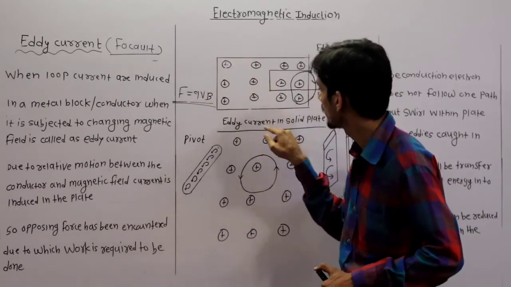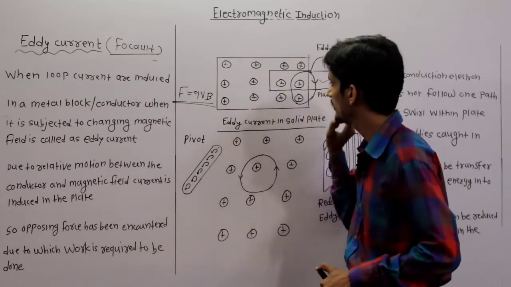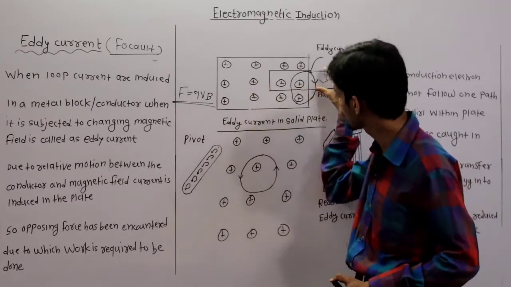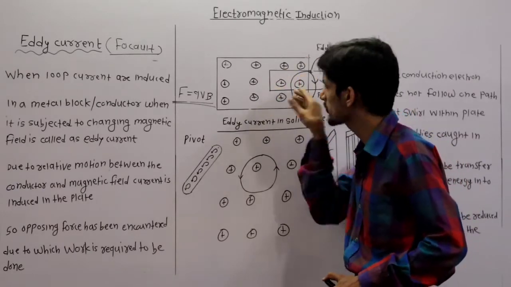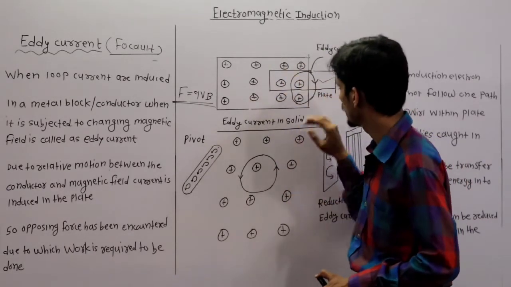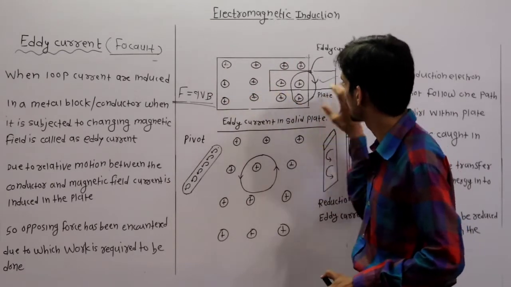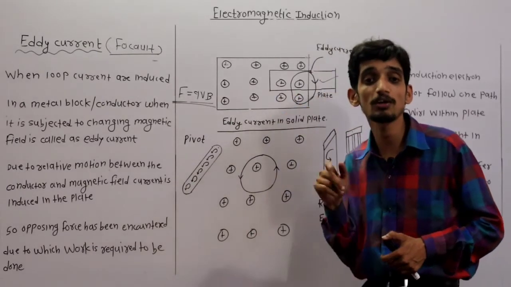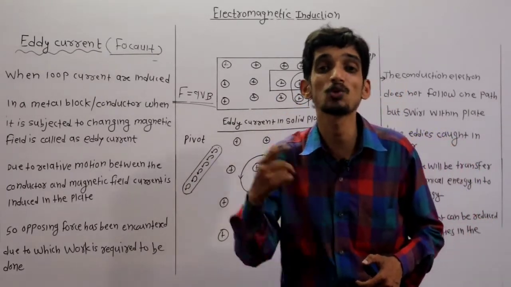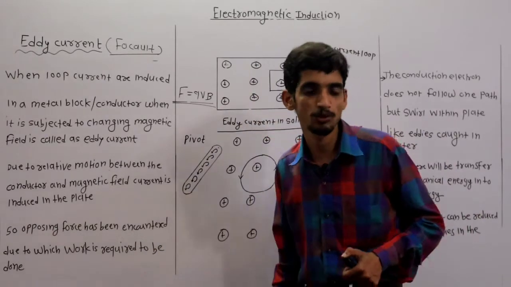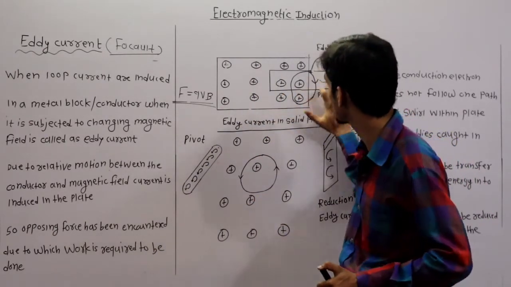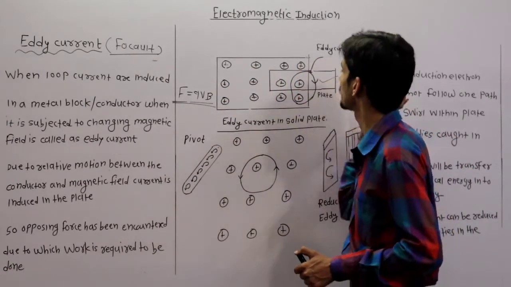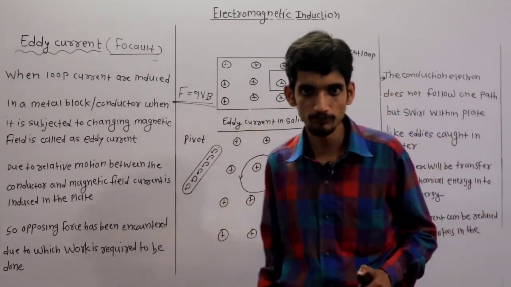This is a metal block, and this is a magnetic field which is inward. Once again I am repeating, this is a metal block, and this is a field. Inside the field, the metal block is inserted, so there will be relative motion between the field and the metal block, and due to that an EMF is induced as per the motional EMF concept. Recall that concept. Since that conducting plate forms a closed loop, there will be current flowing through that loop.